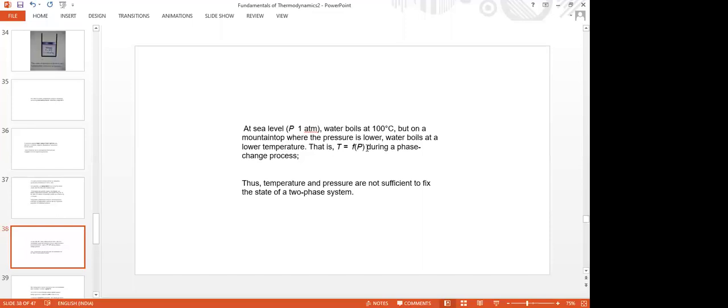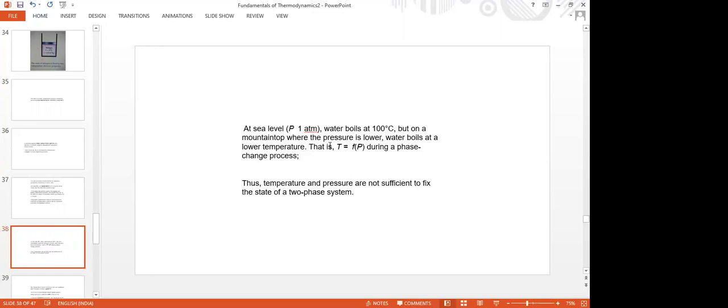So if you write T is equal to f of P, then T is a dependent property. P is an independent property. So here P should be taken as an independent intensive property. Other than that, we require small v, specific volume.